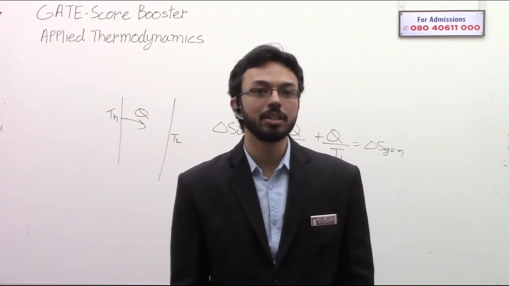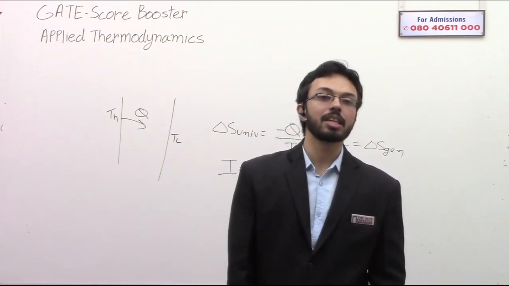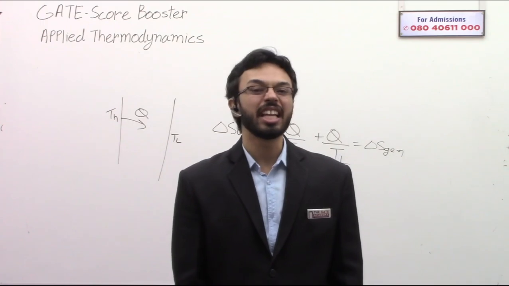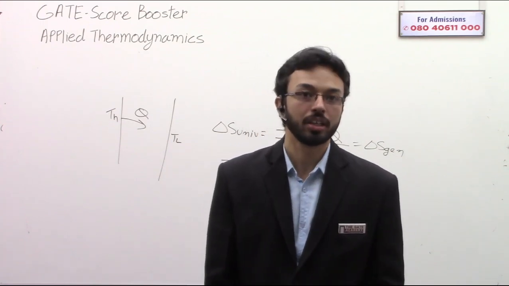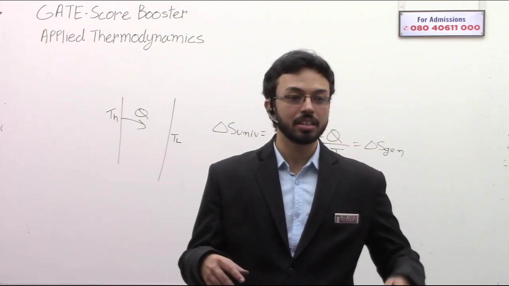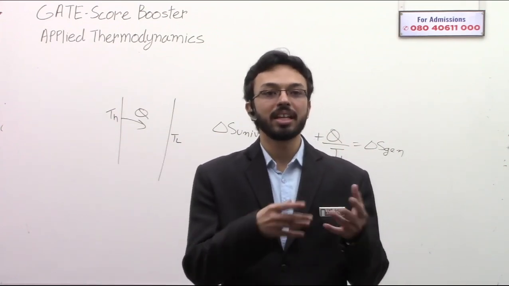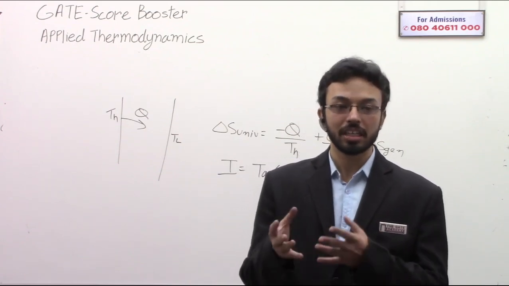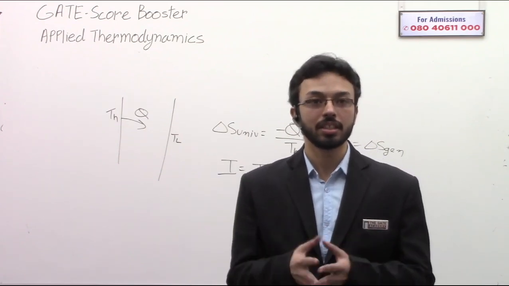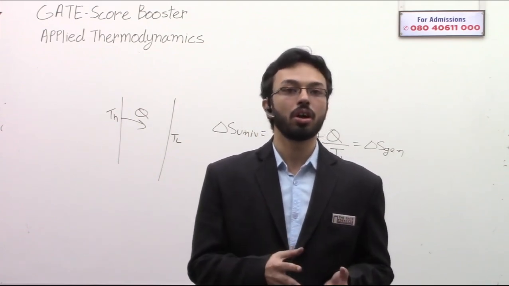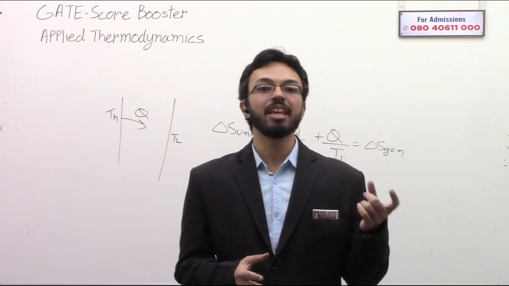Change of reversibility. See, if the process is completely reversible, then available energy is not going to be destroyed. The available energy coming in is equal to the available energy going out, plus any internal generation, but in steady state we do not consider any change of available energy within the system. So if a reversible system is there, there will be no loss of available energy, that is, irreversibility will be zero.